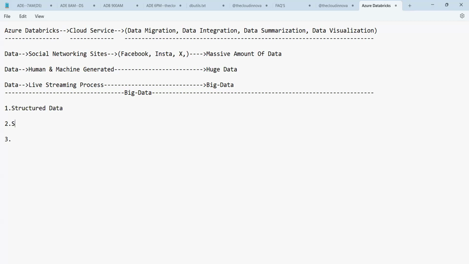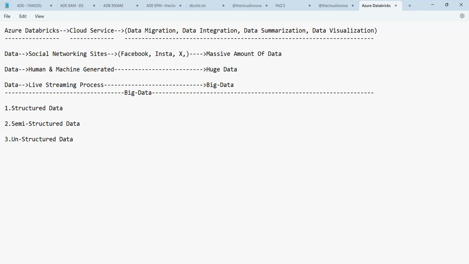And then we have the semi-structured data. Structured data, semi-structured data, and then we have the unstructured data. So these are the three categories of data we can always have: structured data, semi-structured data, and unstructured data.